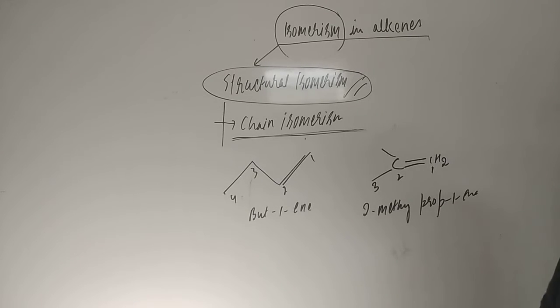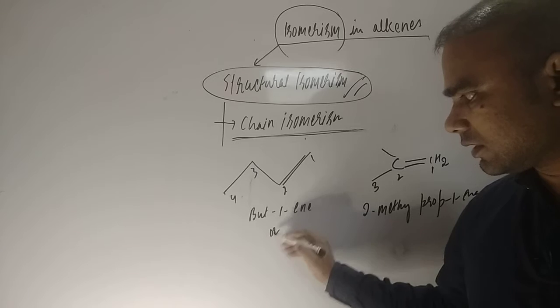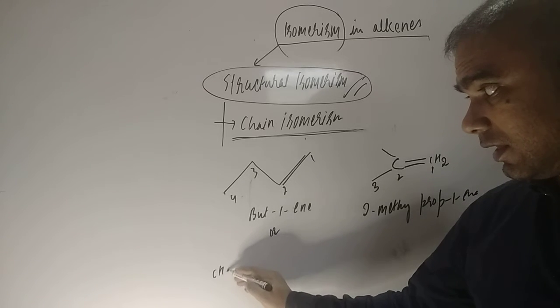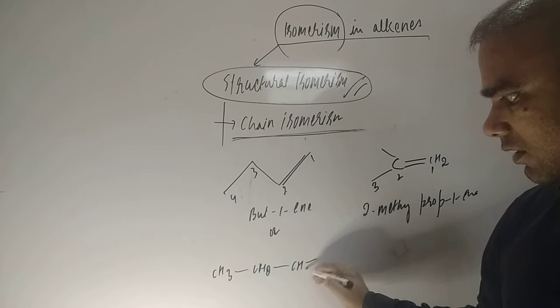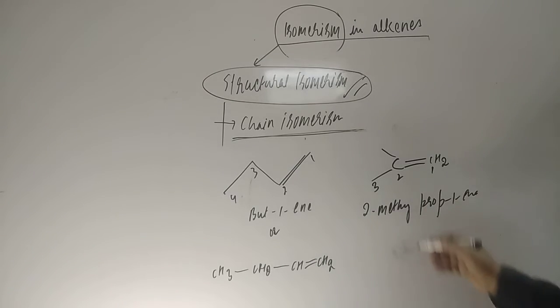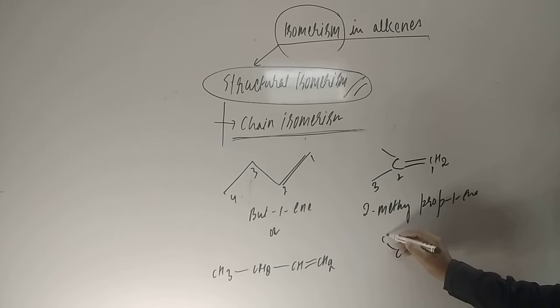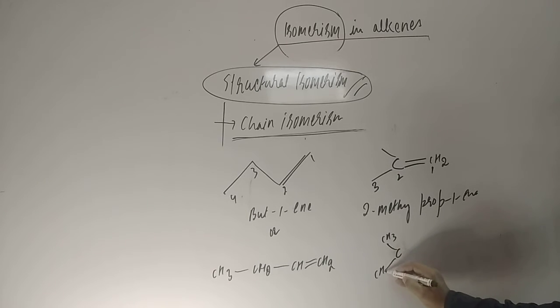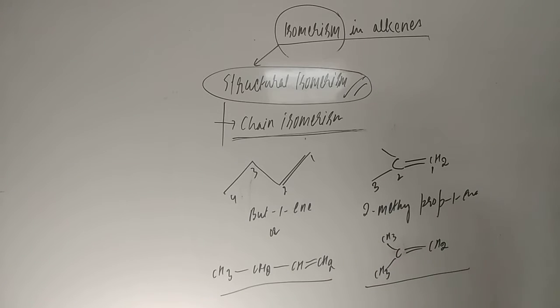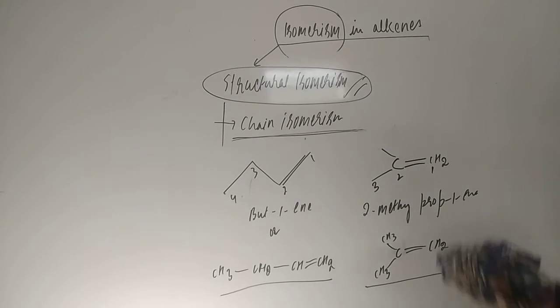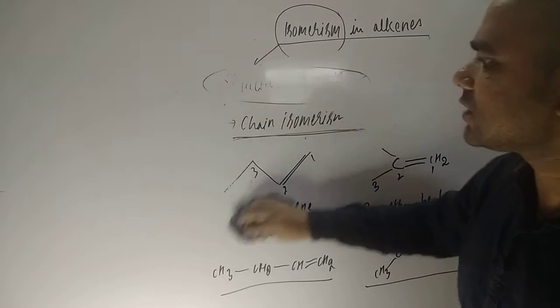If you are not able to understand this structure, you can draw it like this: CH3, then CH2, then CH double bond CH2. But here you can see this is CH3, this is CH3, and this is CH2. So what are these known as? They are known as structural isomers.